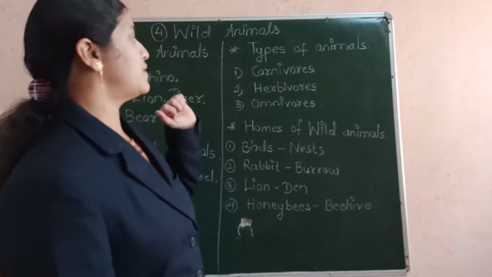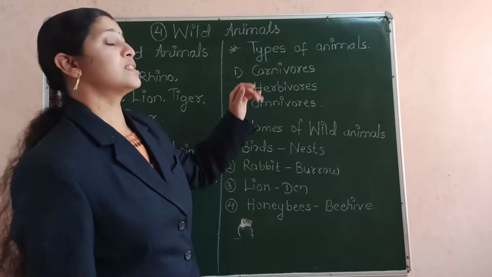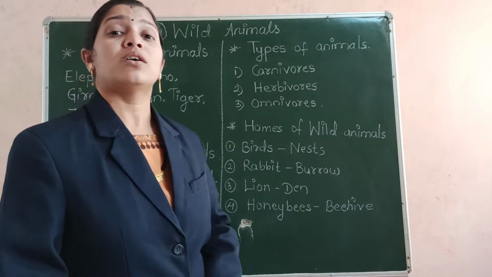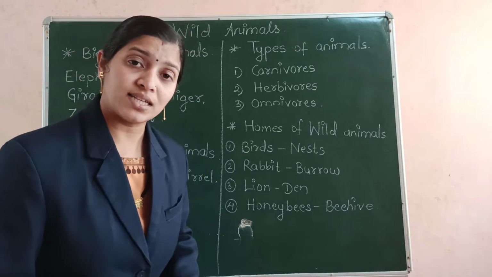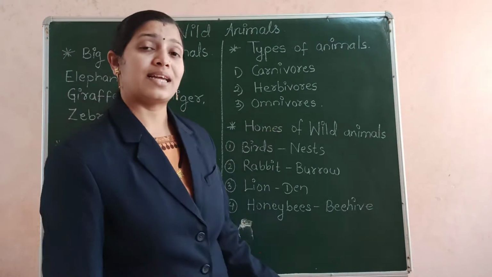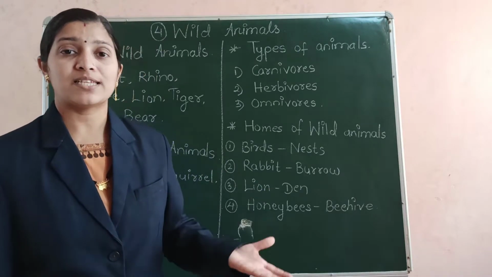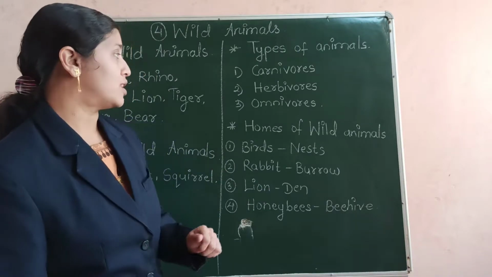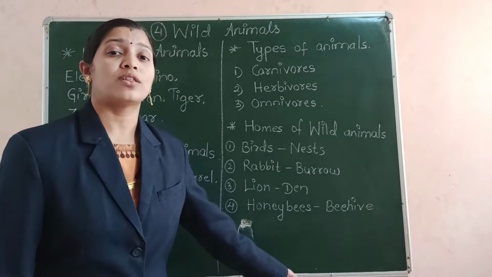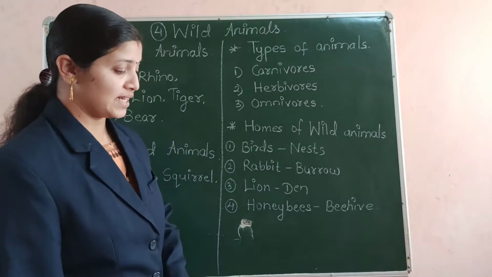Okay, so what did we see? We saw carnivores, that is flesh eating animals. Also we saw herbivores, that is plant eating animals. And we also saw omnivores, that is plants as well as flesh eating animals. So there are three types of animals based on the type of food that they eat.